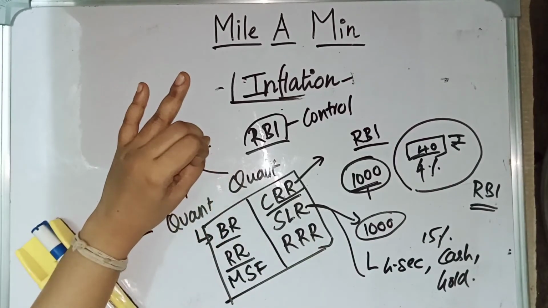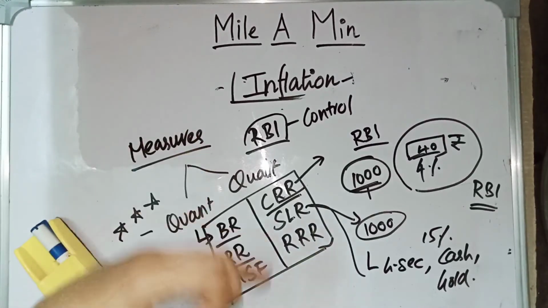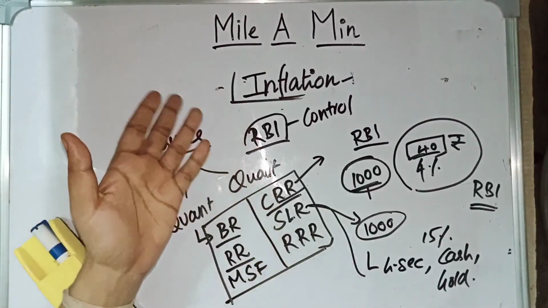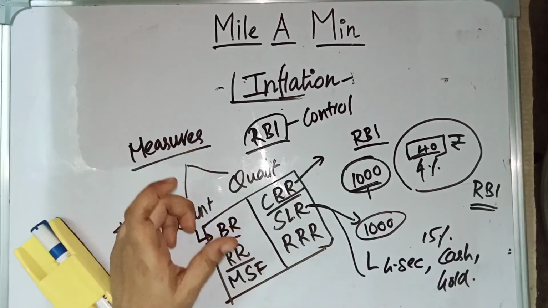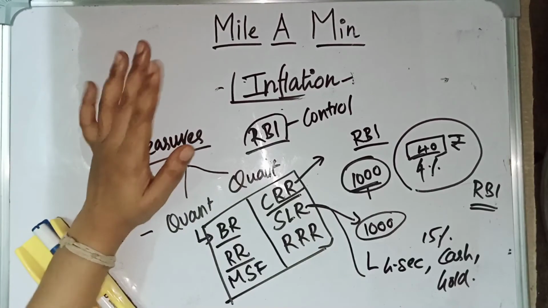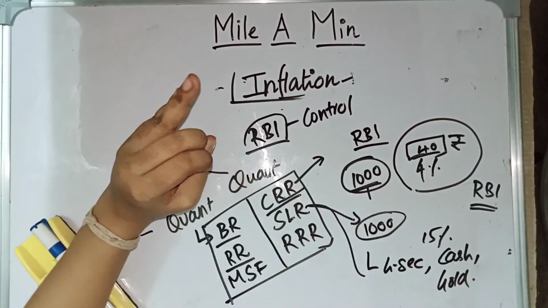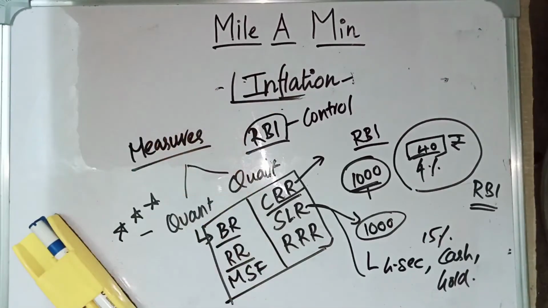Whereas for the statutory liquid ratio, the same thing: a certain percentage should be kept unspent, but it should be kept with the bank itself. The bank should keep it with itself, it should not be spent, and it should be in an easily convertible format. That is called the statutory liquid ratio, in which we can keep cash, and we can keep gold or some approved government securities. These are the things which come under the statutory liquid ratio.